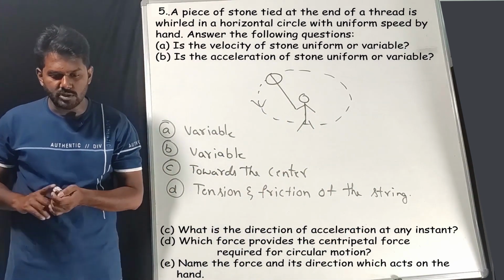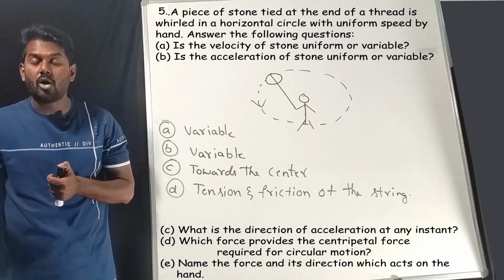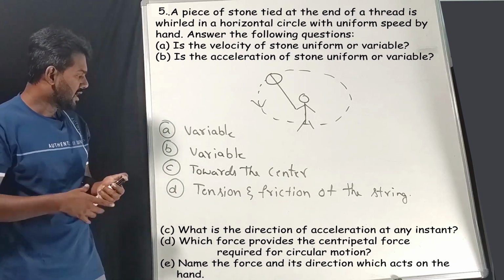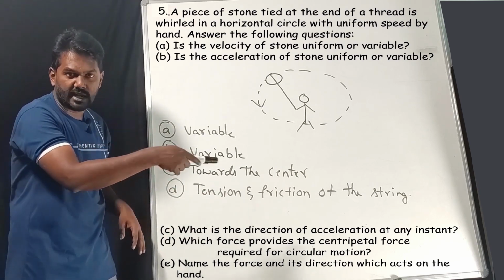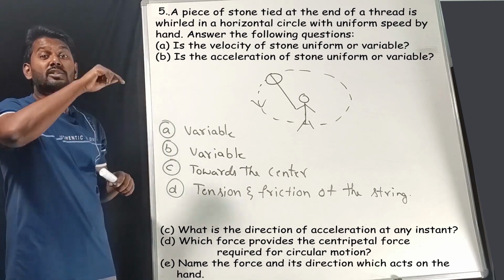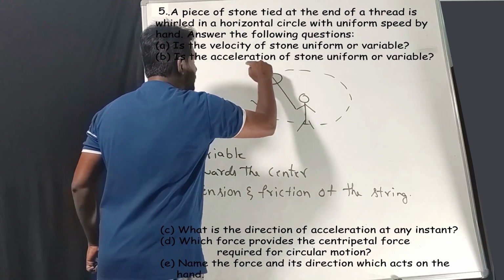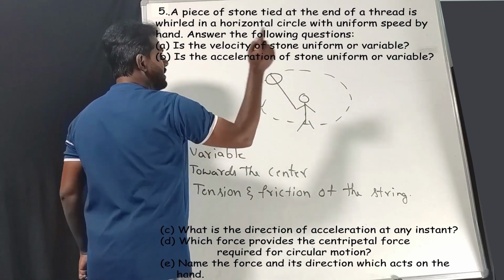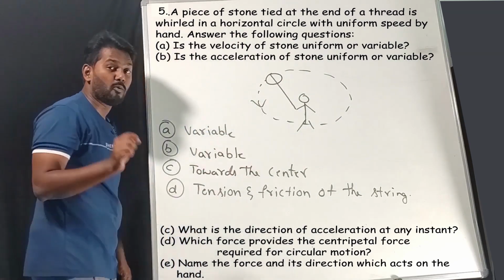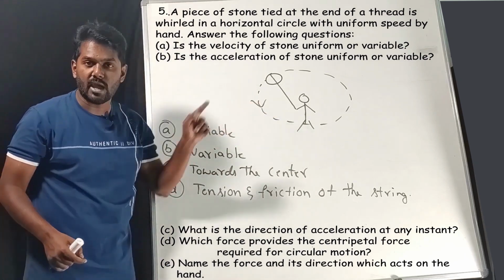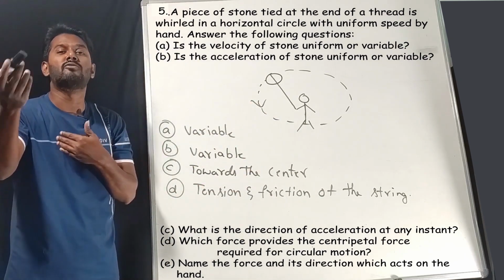Okay, the final question, name the force and its direction which acts on the hand. On the hand. We got to know centripetal force is acting towards the center, it is not on the hand. Assume this is the circle. The centripetal force will be directed towards the center, but they are asking what is the force which is acting on the hand. If centripetal force is done, the remaining thing is centrifugal force.